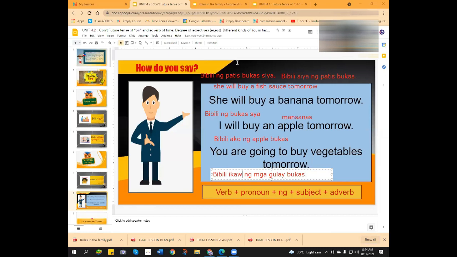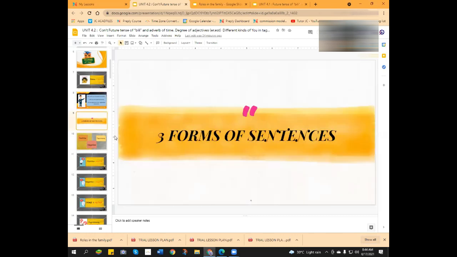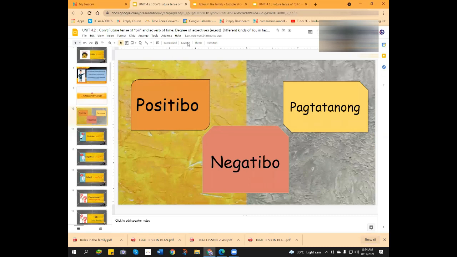Okay, for the noun, you just have to add mga to make it plural in Tagalog. So this is the formulation: verb, pronoun, preposition ng, subject, and the adverb. Do you have any question in here? No. Okay, let's go with the next one. Actually, we tackled these three forms of sentences. Do you remember them? Positive, negative, and something else.